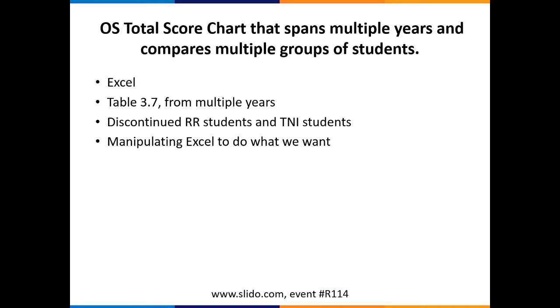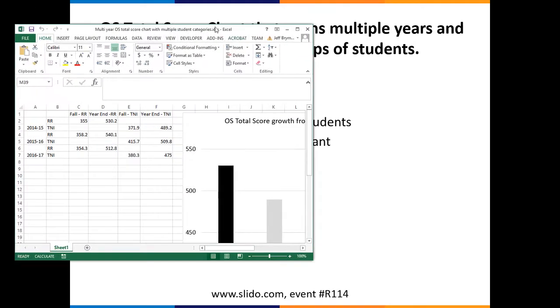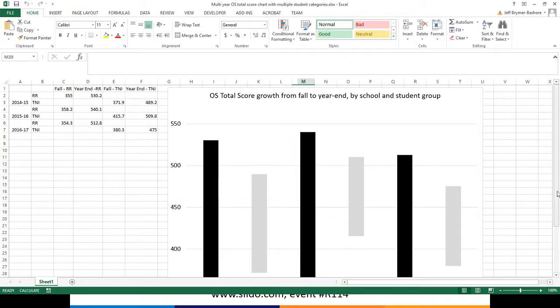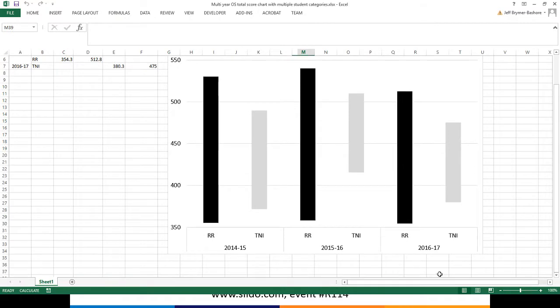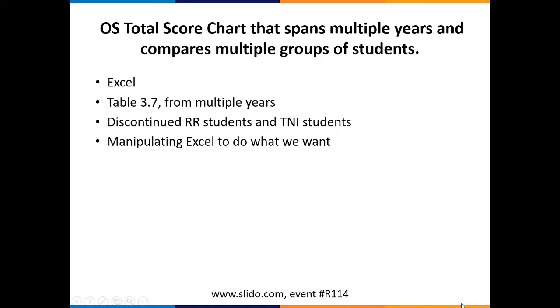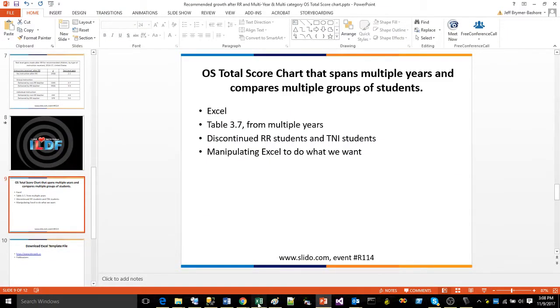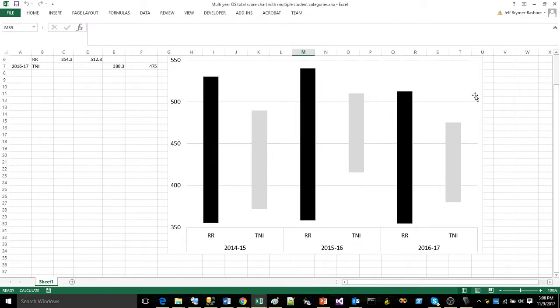So, ladies and gentlemen, we are going to try and produce a chart today that looks something like this chart on my screen right now. Sorry if I keep flipping windows around. There we go. So what we have on our screen here are some OS total score growth bars. They're from year-end fall to year-end growth.